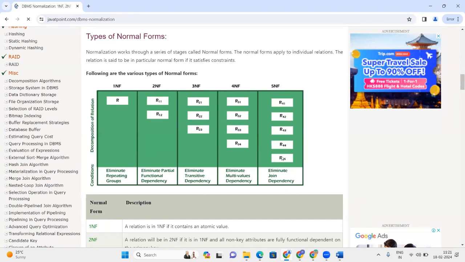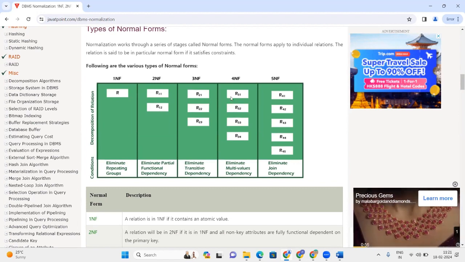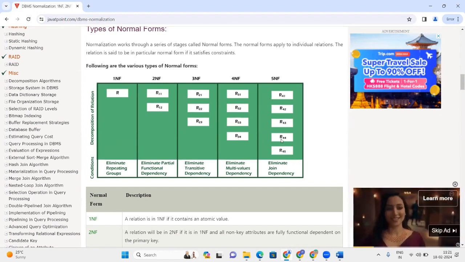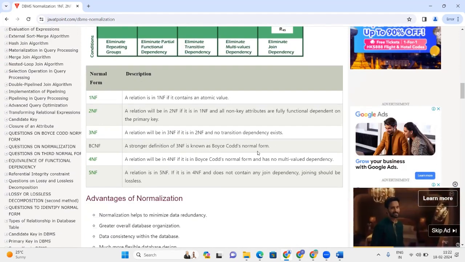In first normal form there is only one table, second normal form has two tables, third has three, fourth has four, and fifth has five different tables, all linked together. Basically, all these are interrelated tables.